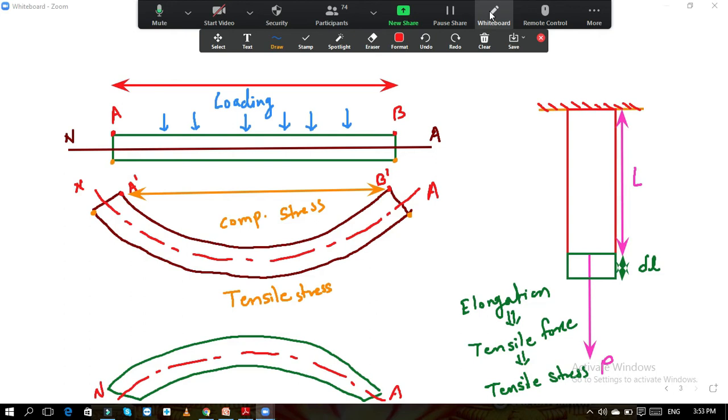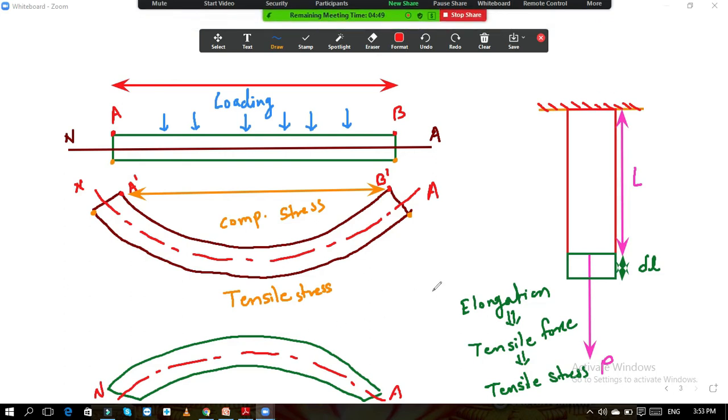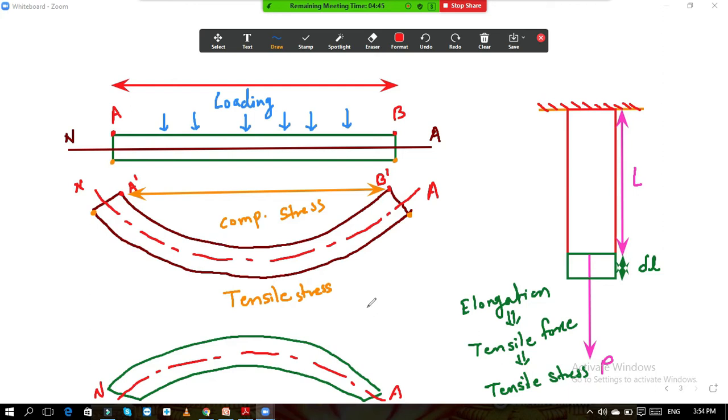Okay, so remember this is a very important concept. For GATE and these competitive examinations, numericals will be there based on these concepts. Okay, so this is the brief introduction to what the bending moment actually is.